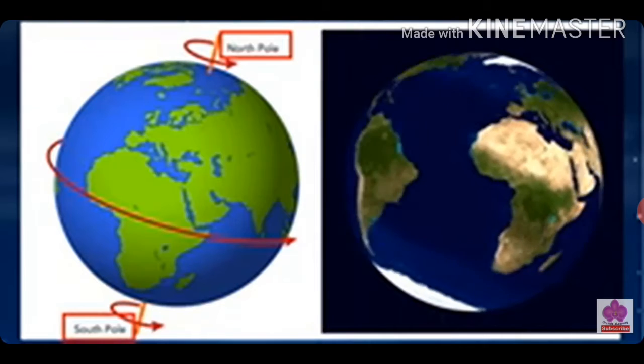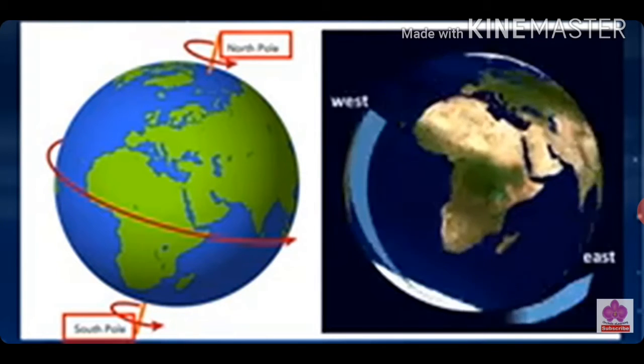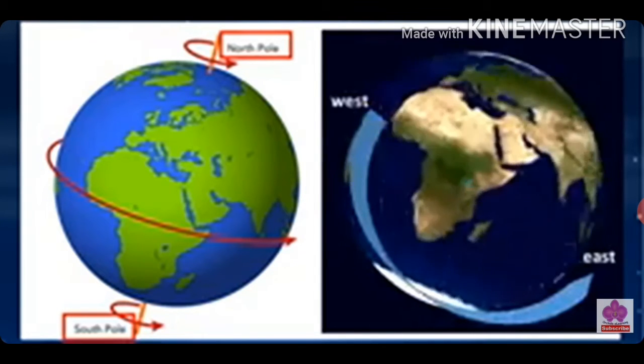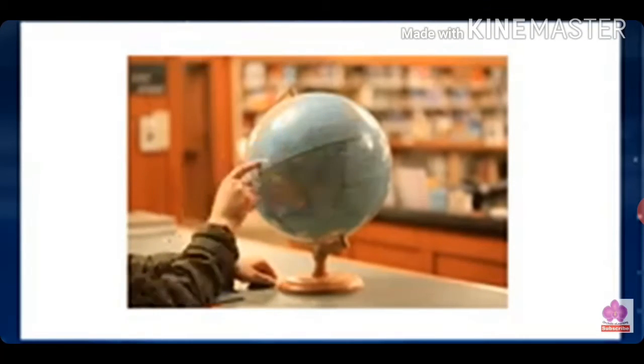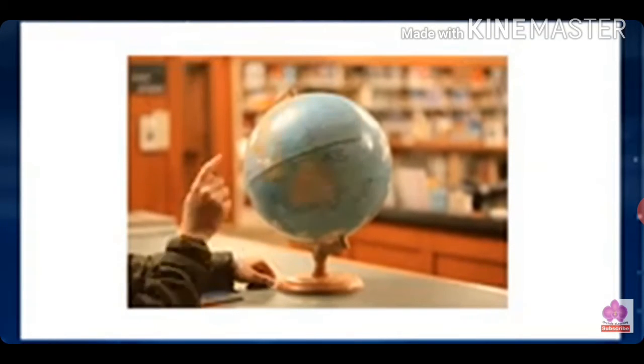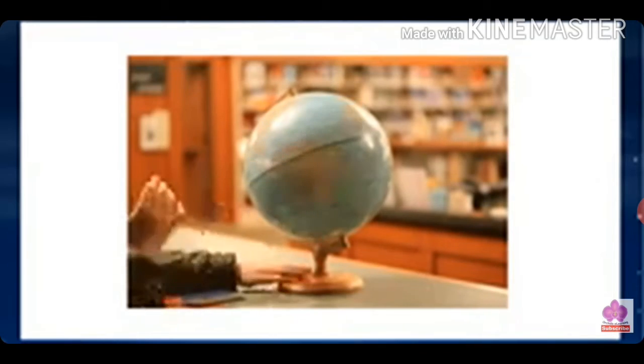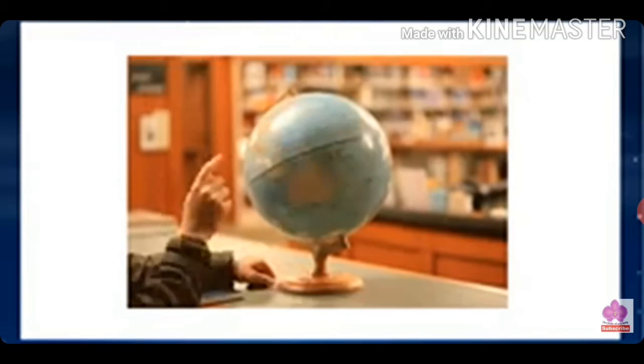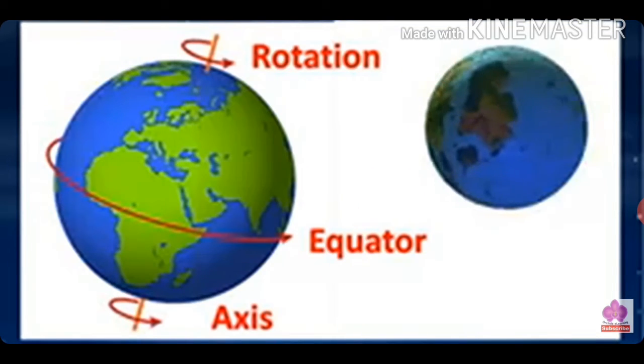The Earth always spins in the same direction around its axis, from west to east. Spin the globe to see how this happens. You can also see the tilted axis of the Earth. The spinning movement of the Earth is called rotation.